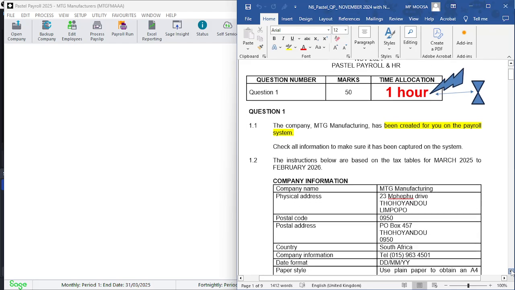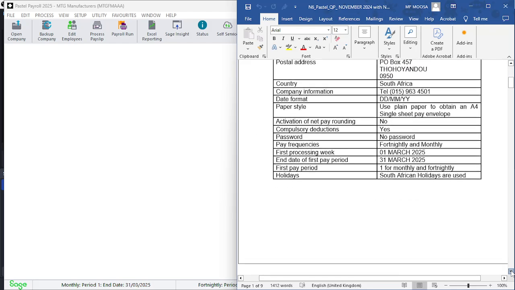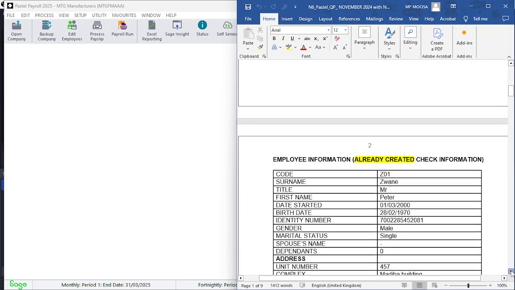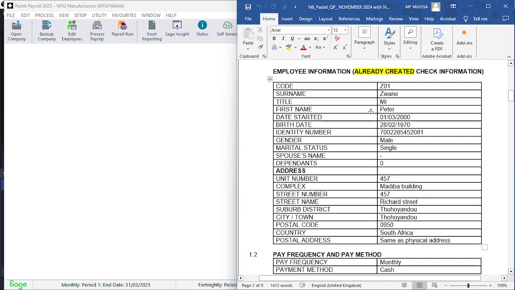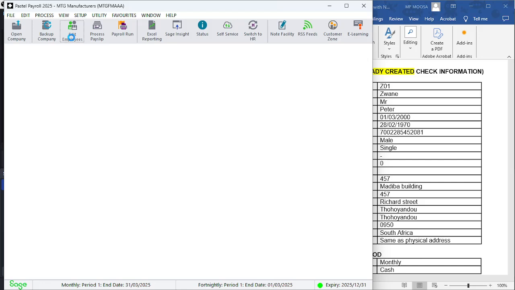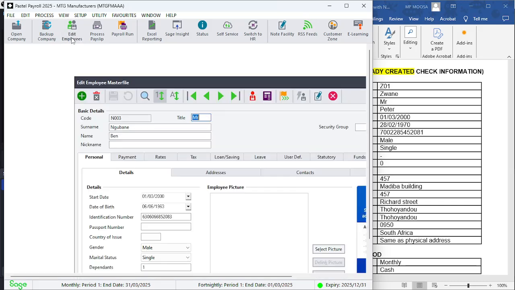So this company here, MTG, has already been created for you. And you will also notice that I highlighted for you that Mr. Peter Swane has already been created for you. And when you look at edit employee, you're going to find that Mr. Swane has been captured for you. So you don't need to worry about the capturing of this particular employee. However,